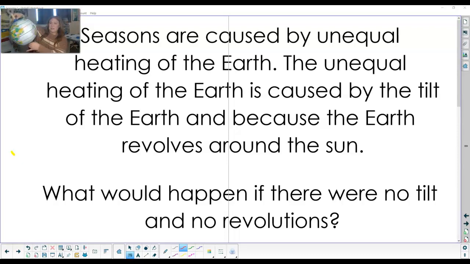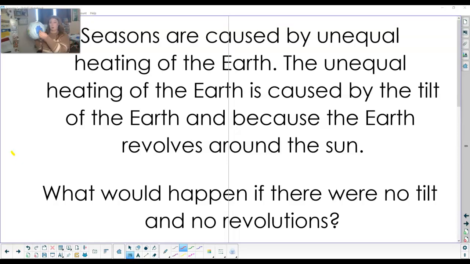And so it's going to come around. And as it goes on this side, now this is getting more sun and this is getting less sun. So our tilt, because the earth is actually tilted on its axis and not straight up and down, we get different parts of the earth that get different amounts of sunlight depending on where it is around the sun. So if it's here, pointed toward the sun, the north will get more. So as it goes, keeping that, and then as it comes to the other side, then you're going to get more sun on the bottom.